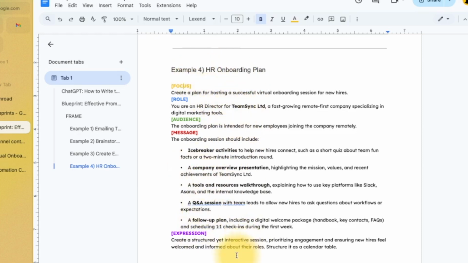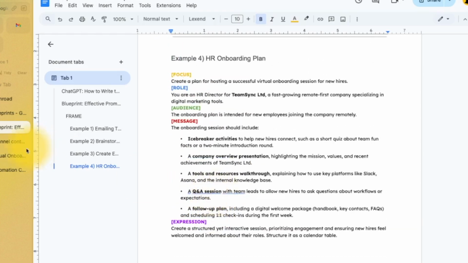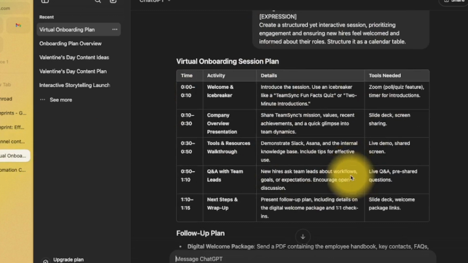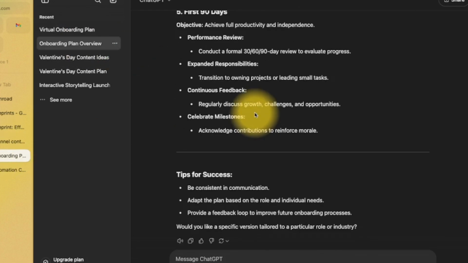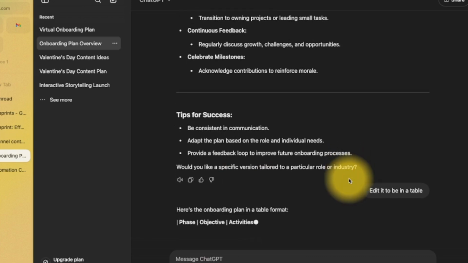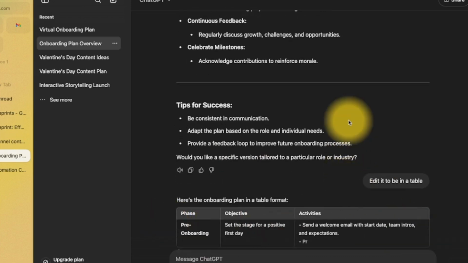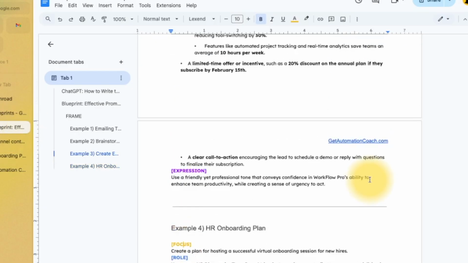You could ask ChatGPT to remember the framework you like or come up with ideas for it. This is the very beginning of becoming a prompt engineer, as they like to say, which is just a clever way of saying structuring your questions, but you're getting the most value out of ChatGPT. And I would say this reply is 3 times more useful than this one, which I would have had to change and edit and go back and forth, which you can do and should do. Here you can just say edit it to be in a table. So no problem. You can edit it to be in a table, but it's much faster just to do it from the very beginning.